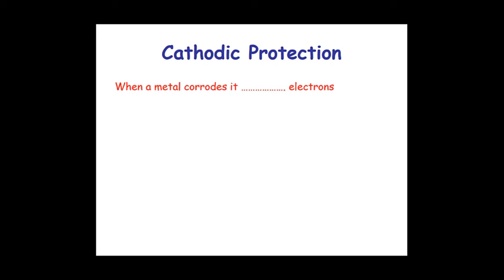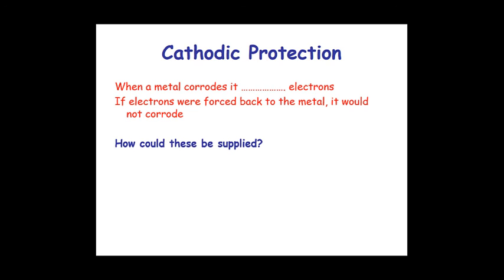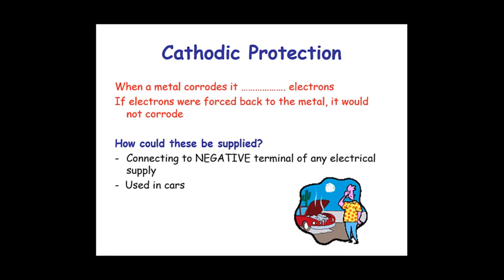Next method is the cathodic protection method. When a metal corrodes, it loses electrons. If electrons were forced back to the metal, it would not corrode. How could these be supplied? By connecting to the negative terminal of an electrical supply. This method is used in cars.